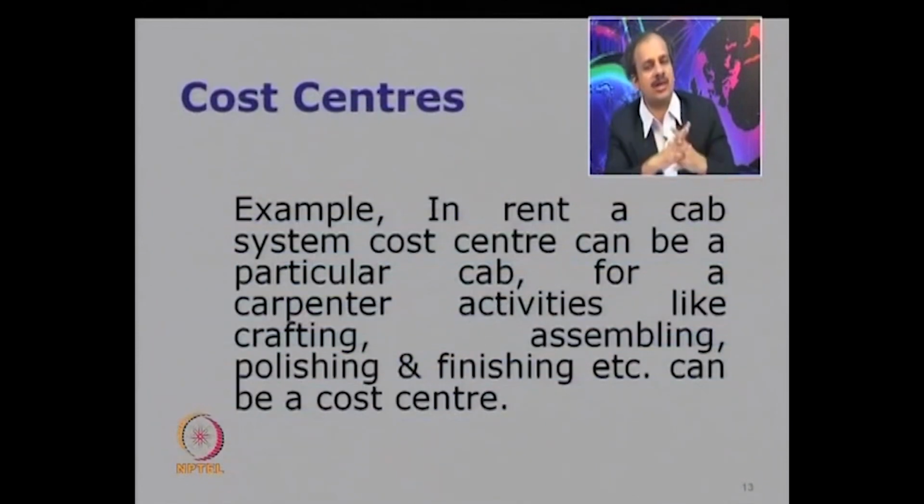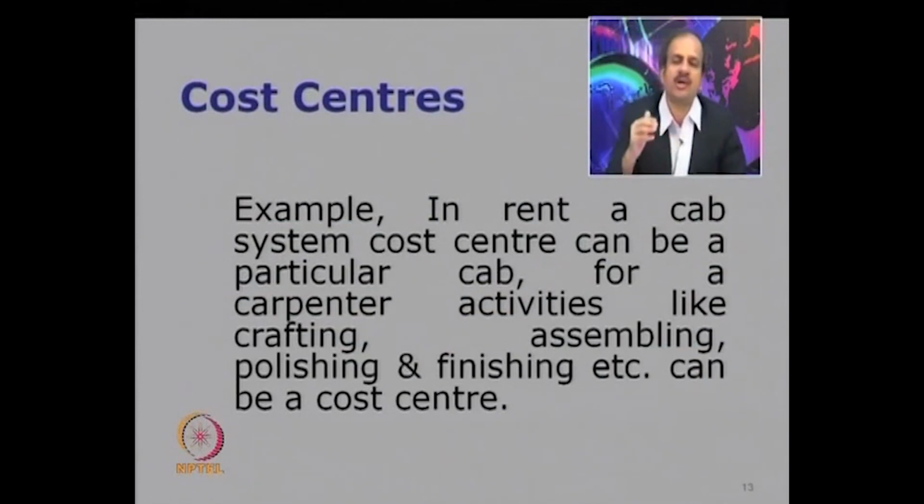Okay, so this is the cost center. I am just repeating it again and again because this concept is very important for clearly understanding what and how to account for the costs. So what we are going to do is all the costs now will be linked to the cost centers. Whatever can be linked or allocated will be allocated as a direct cost. Those costs which are common in nature will remain as indirect costs, and then they will also be apportioned to the cost centers in the best possible manner.